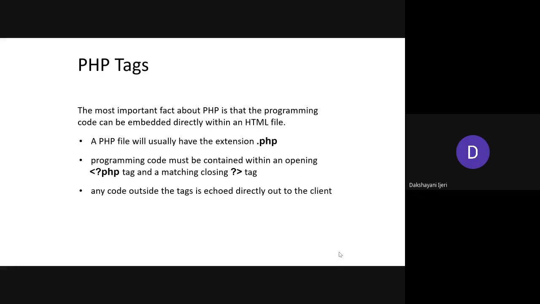So how to begin writing a PHP file? First you need to understand that the most important fact about PHP is that programming code can be embedded directly within an HTML. You need to be very clear that there are two possibilities: in the part of the program where you are writing PHP, you might include HTML elements in between the PHP.